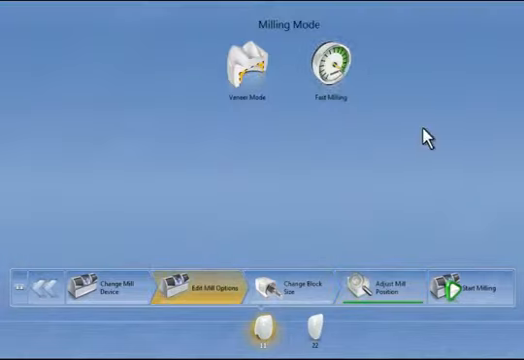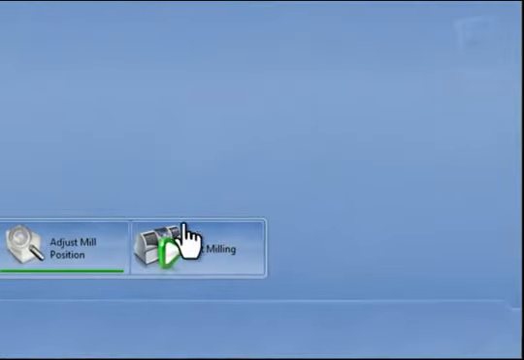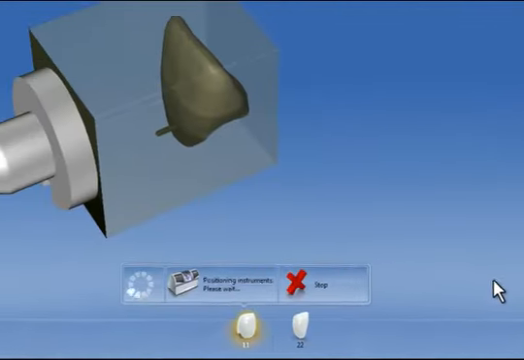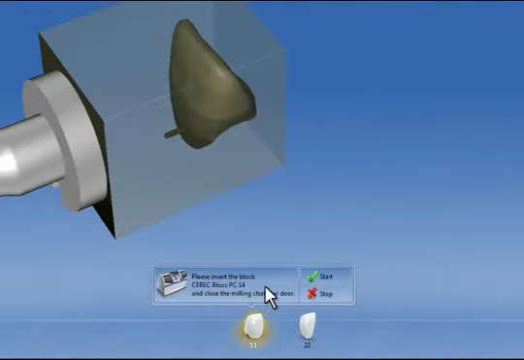We can adjust the milling option. For example, select Fast Milling or Veneer Mode, which we do not need in this case, and initiate the milling process via the Start button. The software now shows us which block to use in the milling unit. This message is also displayed on the milling unit.